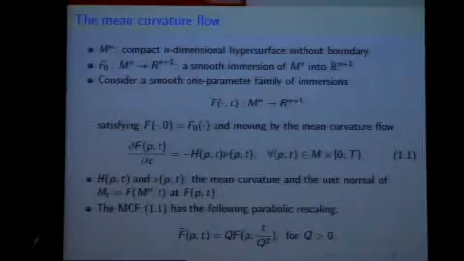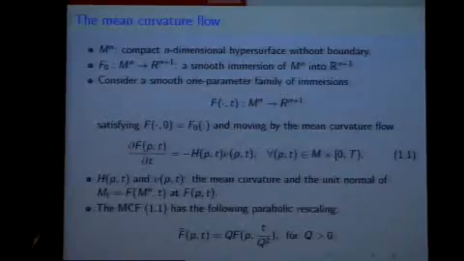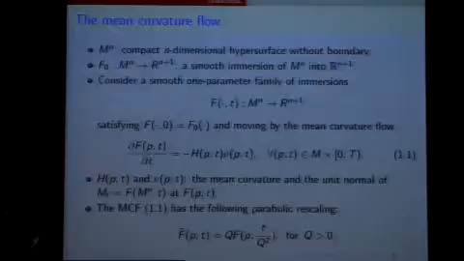So we move Mt by the mean curvature flow. So this is the mean curvature flow. Here H is the mean curvature and nu is the unit normal of the manifold Mt at time t. Let me recall that this flow has a natural parabolic scaling: we dilate the time by this factor and we dilate the space by the factor Q.